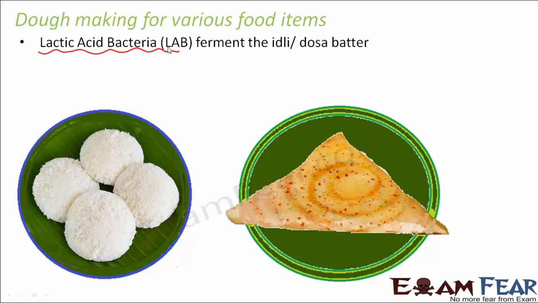So where is this bacteria present? Now how do you prepare the dough for idli or dosa? For that purpose you use rice paste as well as a specific type of pulse called urad dal. Now these bacteria, that is lactic acid bacteria, are naturally present in the urad seeds, and this is the specific type of dal which you use to prepare idli or dosa.